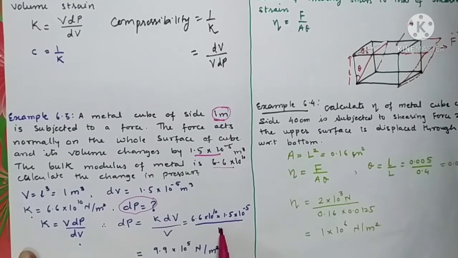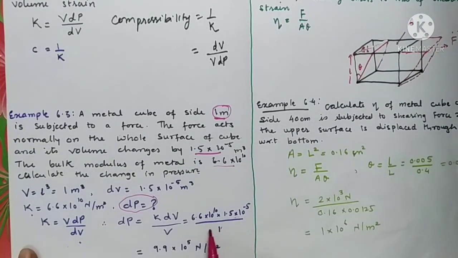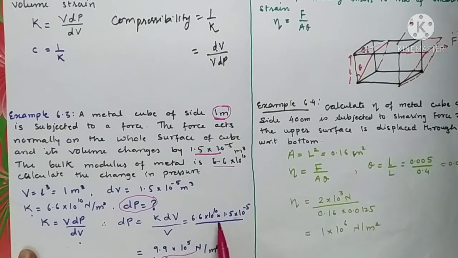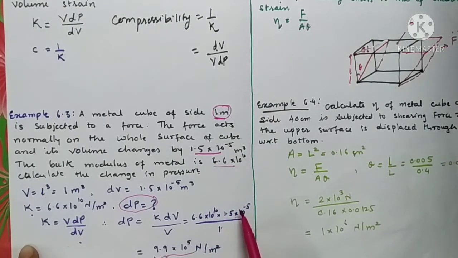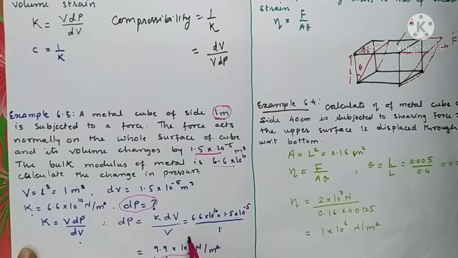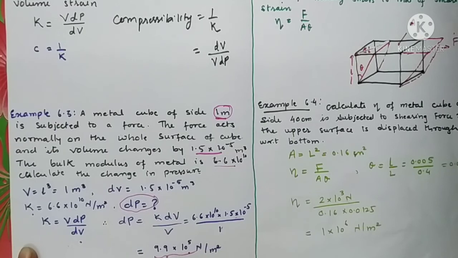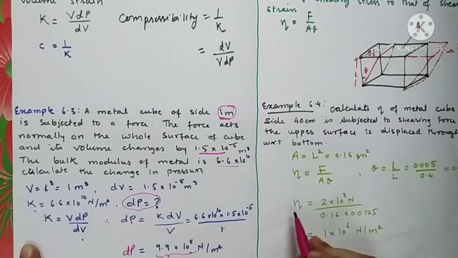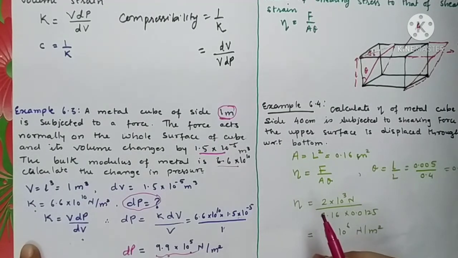When you substitute all these values, you get 10 raised to 10 and 10 raised to minus 5 becoming 10 raised to 5, because 10 minus 5 is 5. So we have the factor 10 raised to 5, and the multiplication of 6.6 with 1.5 becomes 9.9. So the answer is that the change in pressure of the object is 9.9 into 10 raised to 5 Newton per meter square.